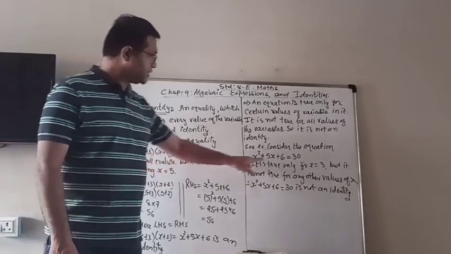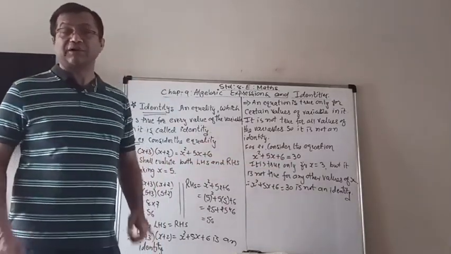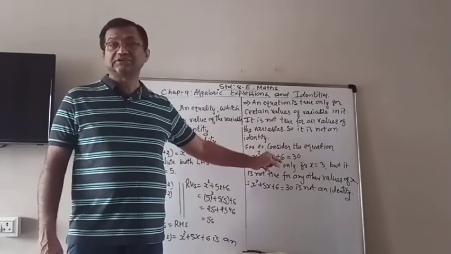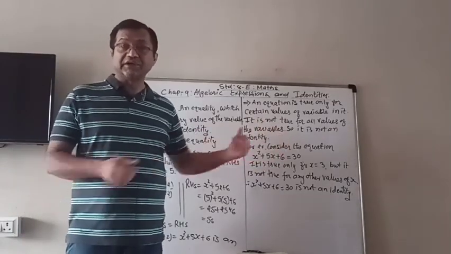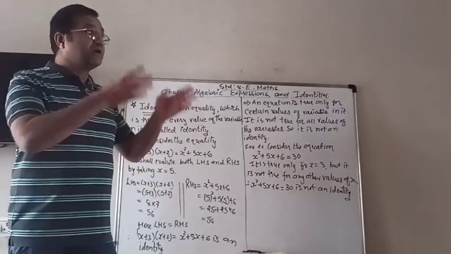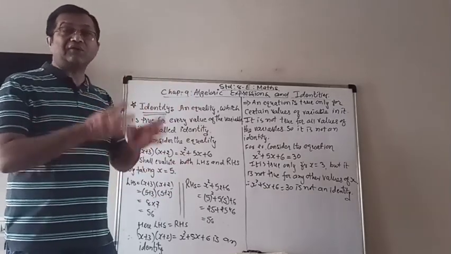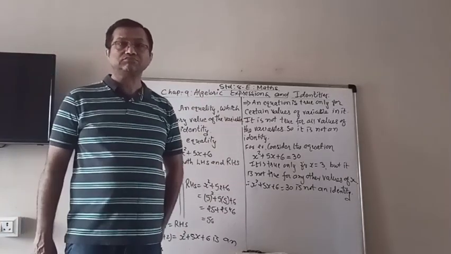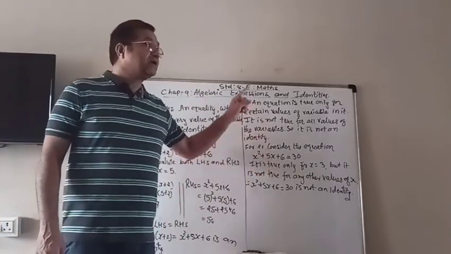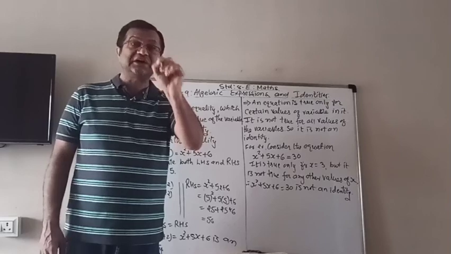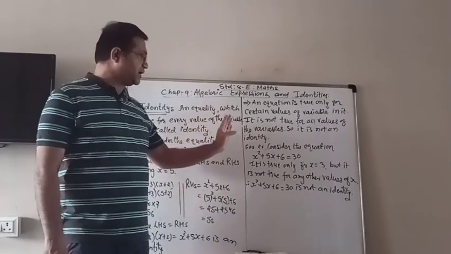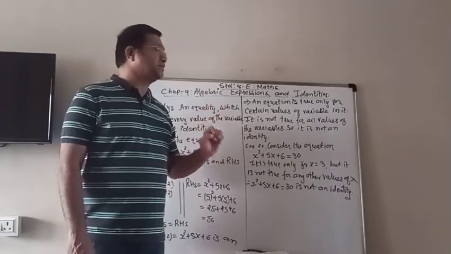Here also an equality sign, here also an equality sign. But these are identities, these are not identities. What is the difference? Here both sides, the values are equal for each and every value of the variable. But here it is true only for certain values. And therefore, they are identities and they are not identities like that.